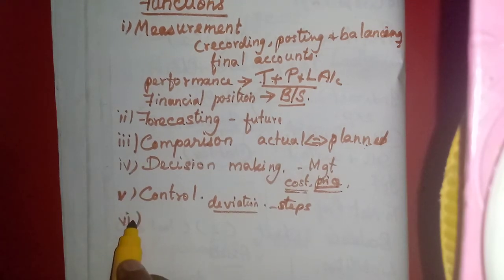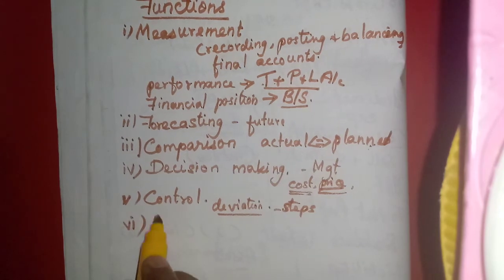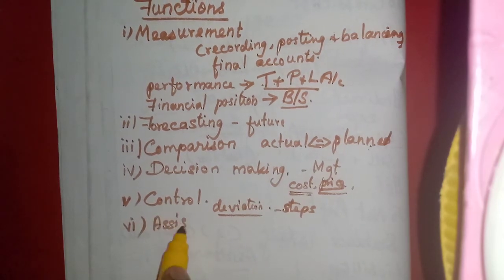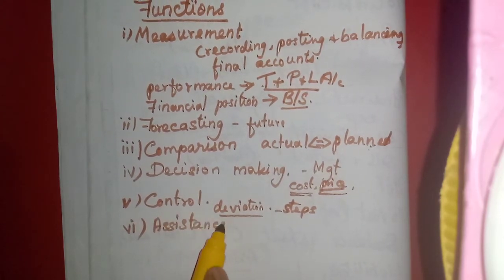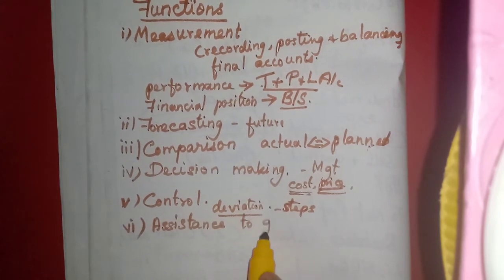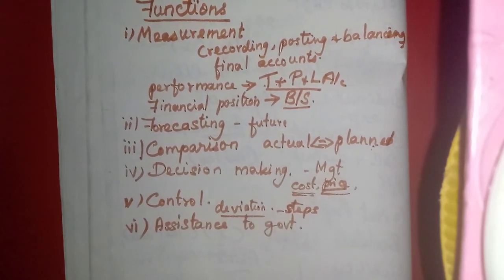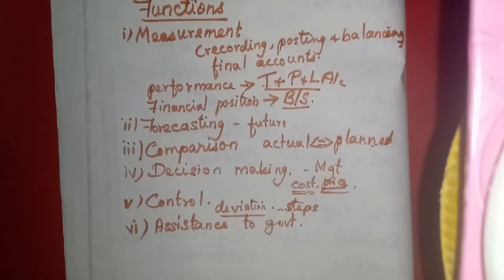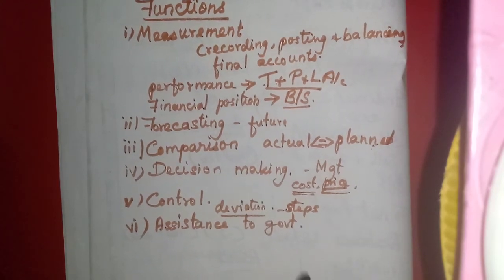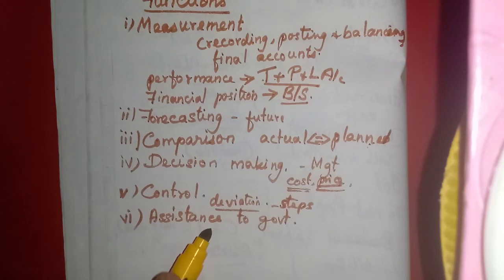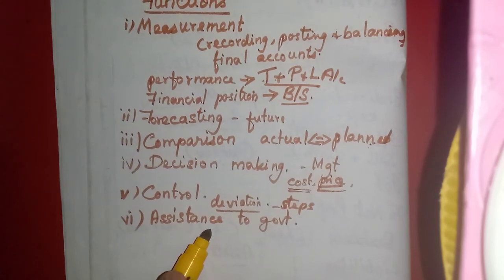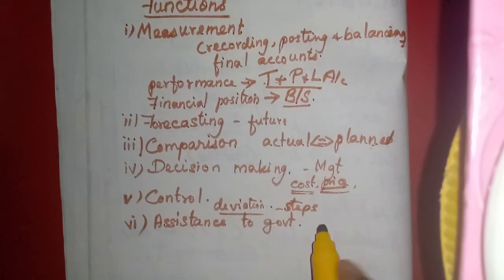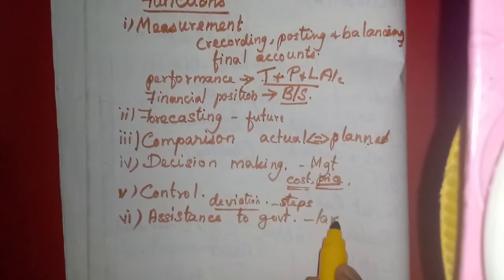Then the next one, assistance to government. Because the government also needs the financial data, the statements. The accounting may be needed by the government for their information, but also for the betterment of the business enterprise, especially for tax purposes.